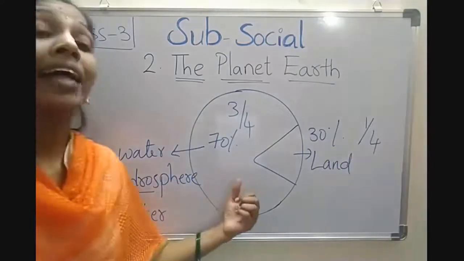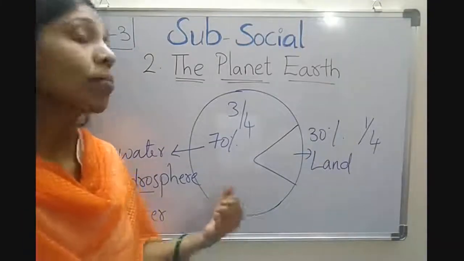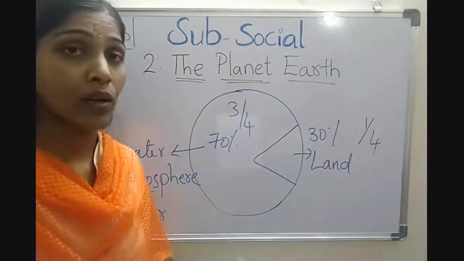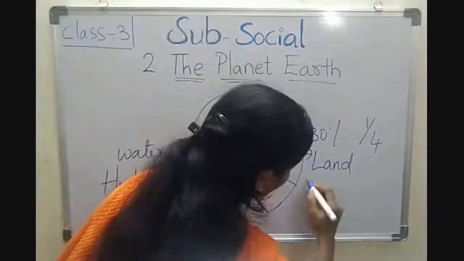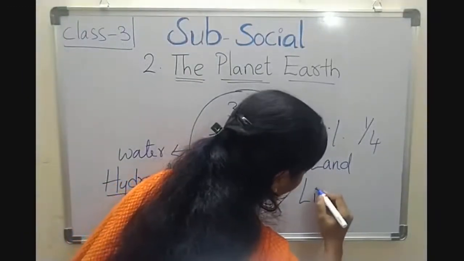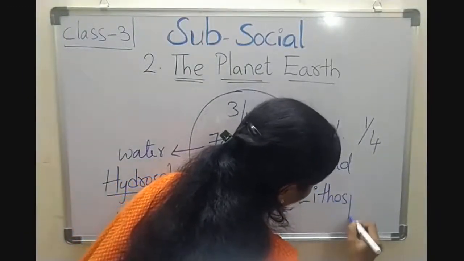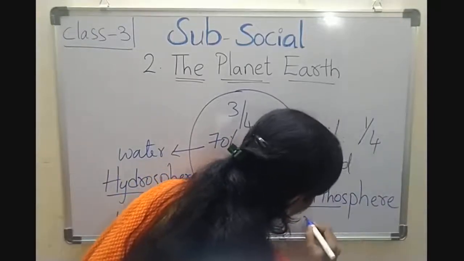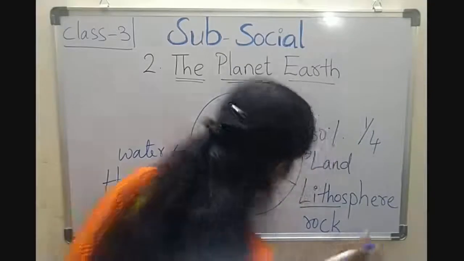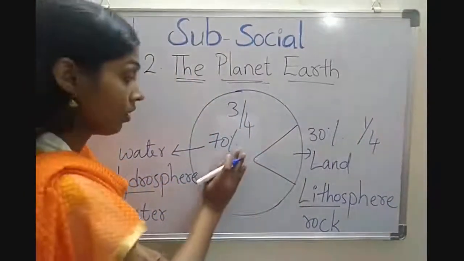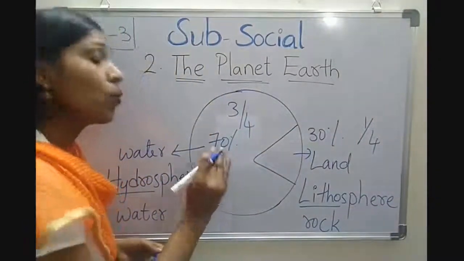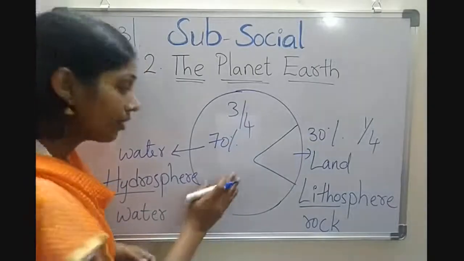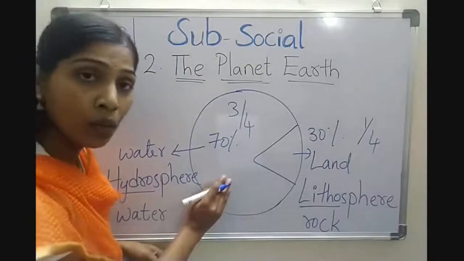Children, the land masses of the earth make up the lithosphere. Lithos means rock. Here the huge water bodies on the earth's surface are called oceans.